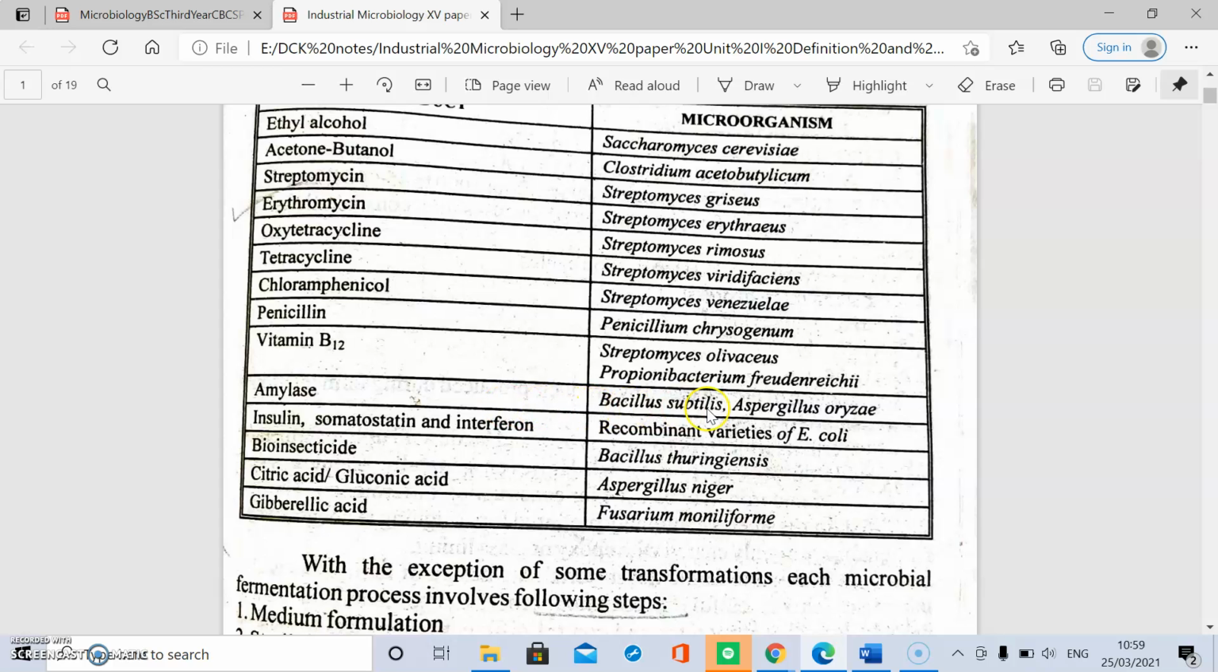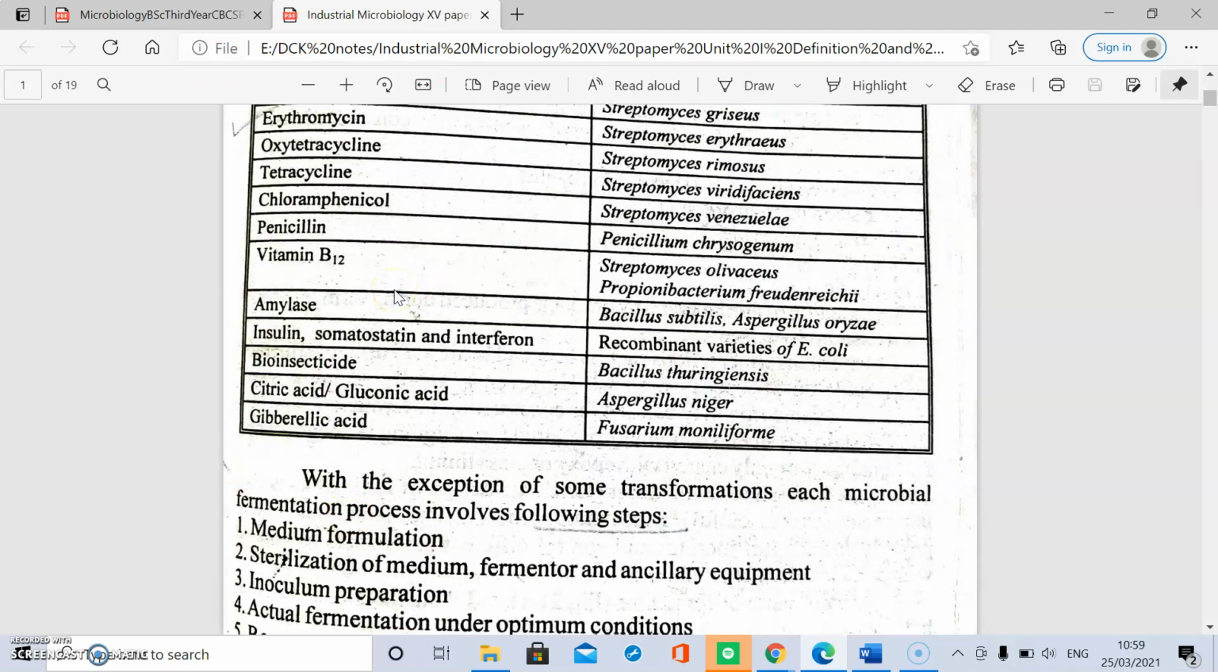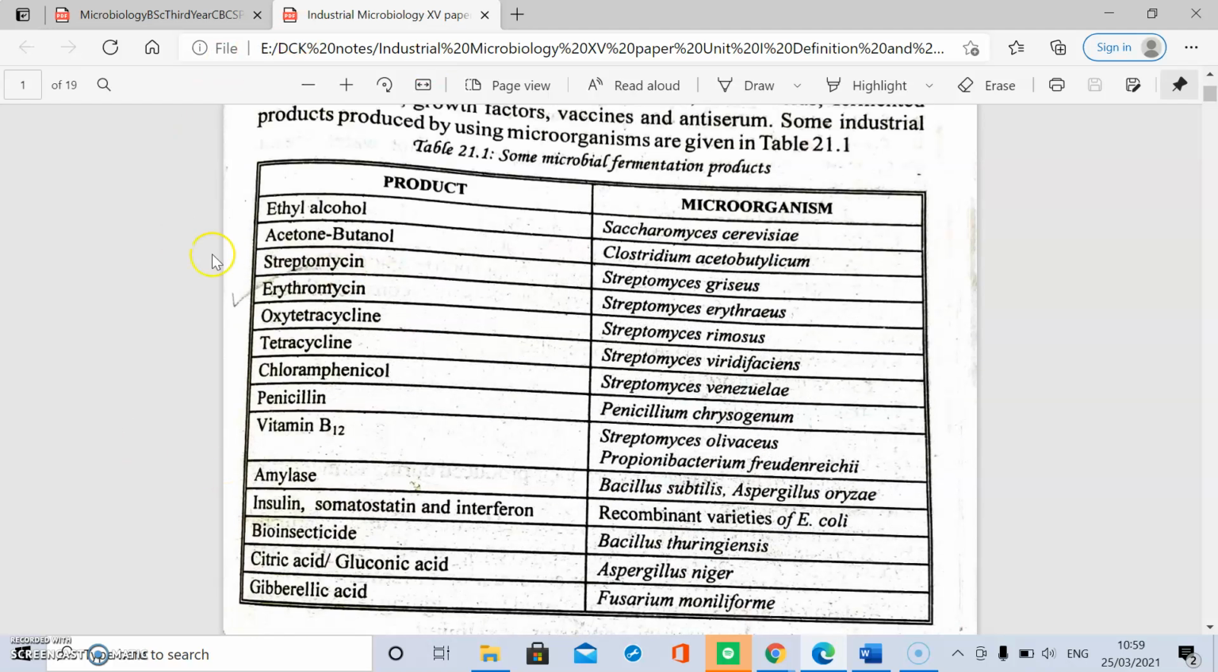Amylase is produced by the organisms Bacillus subtilis and Aspergillus oryzae. Bioinsecticide is produced by the bacterium Bacillus thuringiensis. Aspergillus niger produces citric acid and gluconic acid. Fusarium moniliforme produces gibberellic acid. These are some of the products which are produced by different microorganisms.